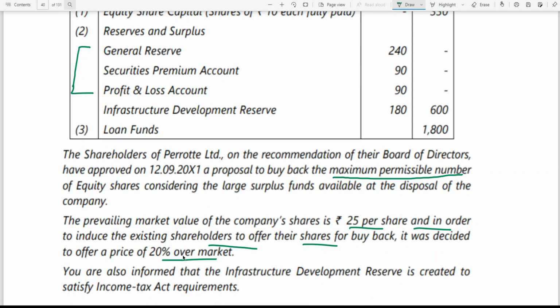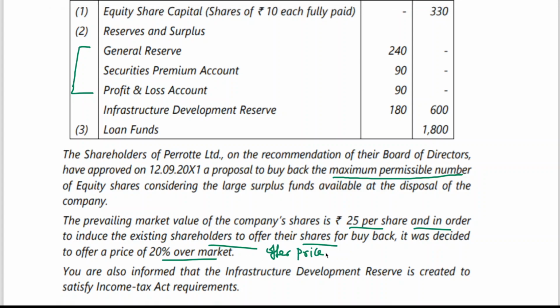On that, 20% of 25 rupees is 5. The offer price for buyback is equal to 25 rupees market value plus 20% over market value. It is 25 plus 5 rupees, so 30 rupees is the offer price.